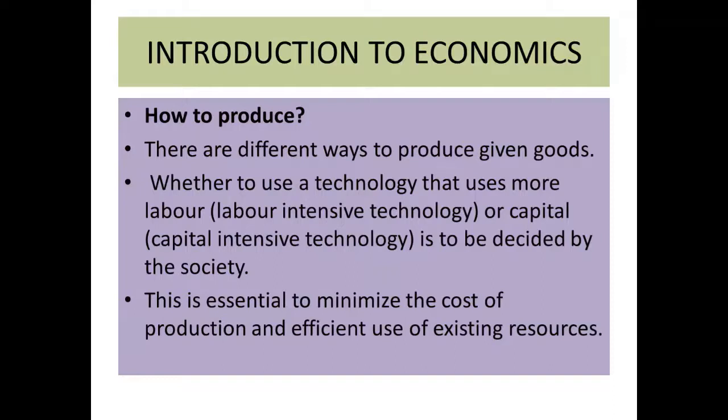This is essential to minimize the cost of production and for efficient use of existing resources.